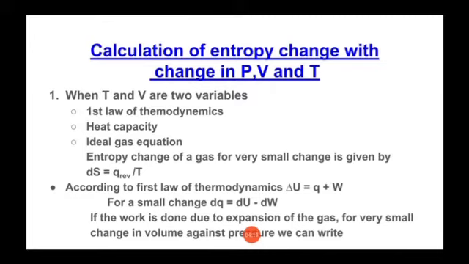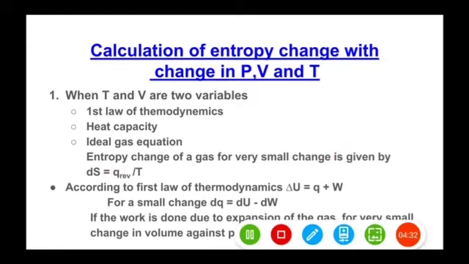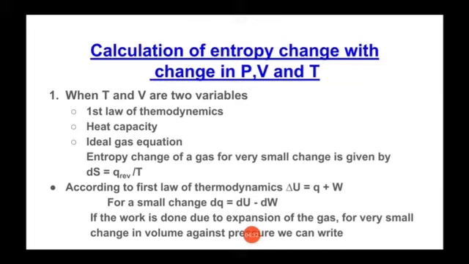So now we are starting with our theory, that is when temperature and volume are the two variables. Now we know that the entropy change of a gas for a very small change is given by dS is equal to q reversible upon T, where dS is change in entropy, Q is heat either absorbed or evolved, and T is temperature.